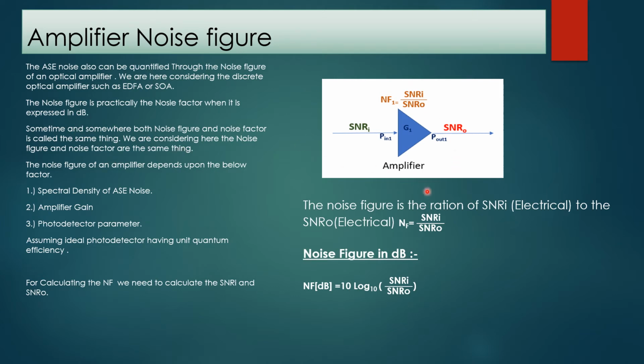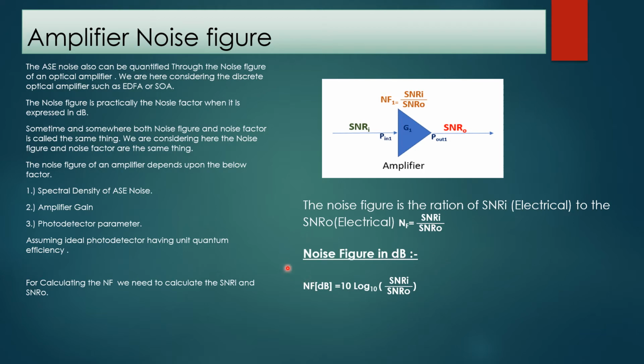On the figure you are seeing this is the amplifier. This is the signal to noise ratio at input. This is the signal to noise ratio at output. P in 1 is the input power for this amplifier, P out 1 is the output power, and G1 is the gain. So noise figure can be calculated by signal to noise ratio at input divided by signal to noise ratio at output. The noise figure is the ratio of the electrical signal to noise ratios: noise figure is equal to SNR at input divided by SNR at output.